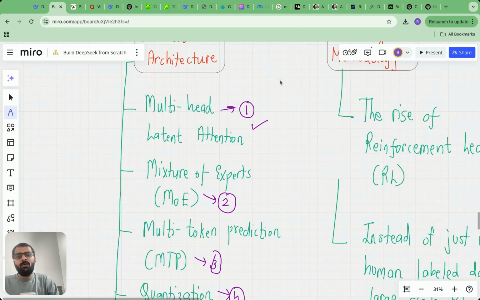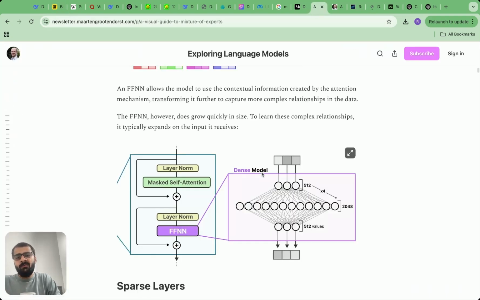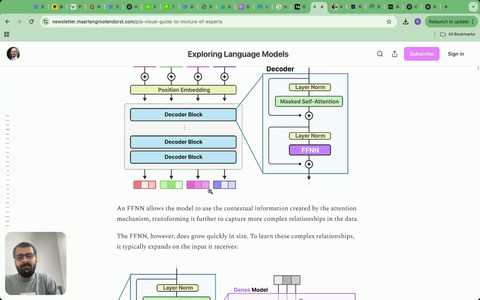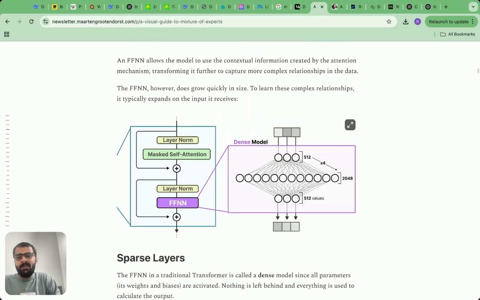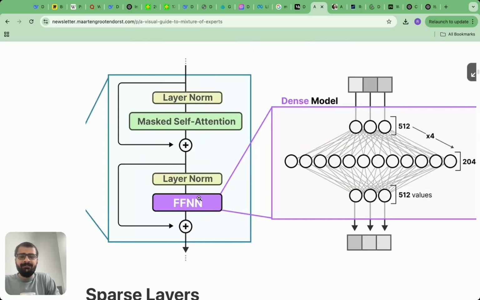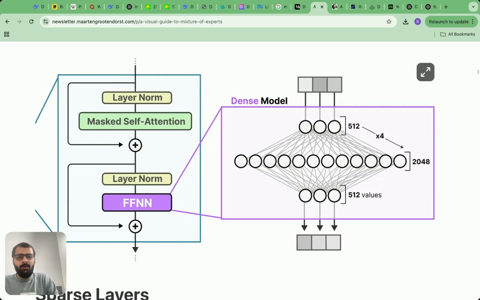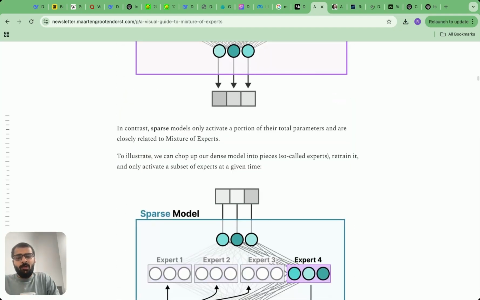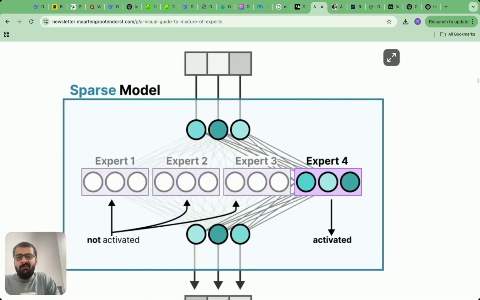The second thing was with respect to mixture of experts. If you see the normal attention mechanism, it looks something like this, right? There is the attention layer followed by a feed forward neural network. In a mixture of experts model, what you essentially do is that you have four experts.